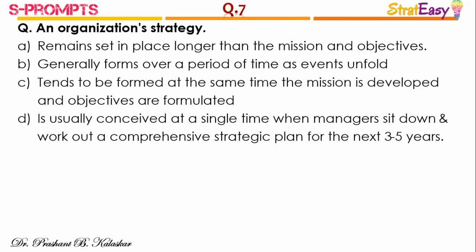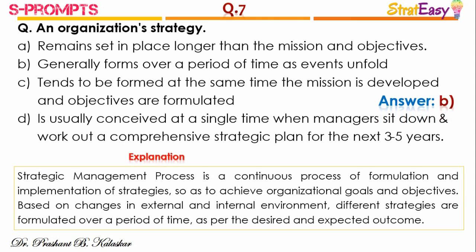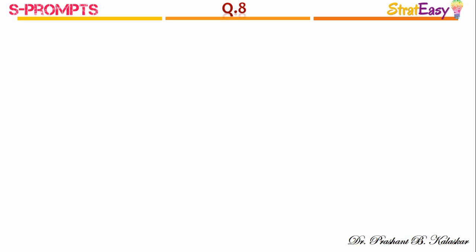Question number 7. An organization's strategy is. The right answer is option B, that is, it generally forms over a period of time as events unfold. The strategic management process is a continuous process of formulation and implementation of strategies so as to achieve organizational goals and objectives. Based on changes in the external and internal environment, different strategies are formulated over a period of time as per the desired and expected outcome.